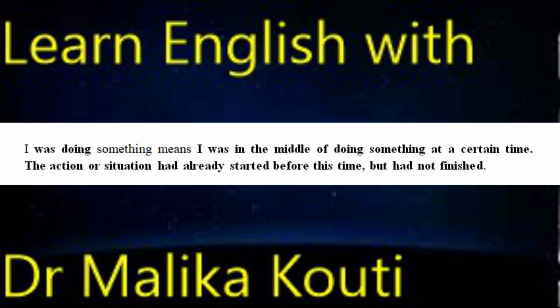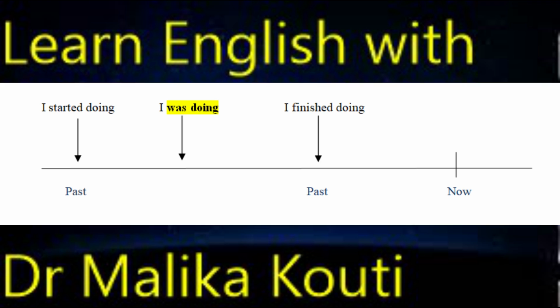The action or situation had already started before this time, but had not finished. Look at this timeline. You've got the past, I started doing, and in the middle, between I started doing and I finished doing, you have I was doing. That is the past progressive or past continuous. It means the action was in the middle, between the start and the end.